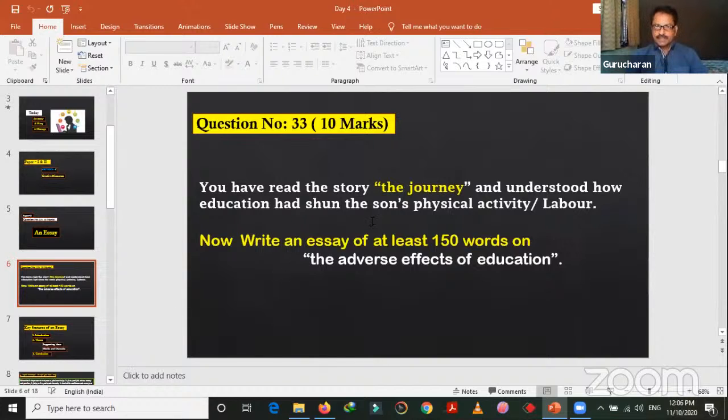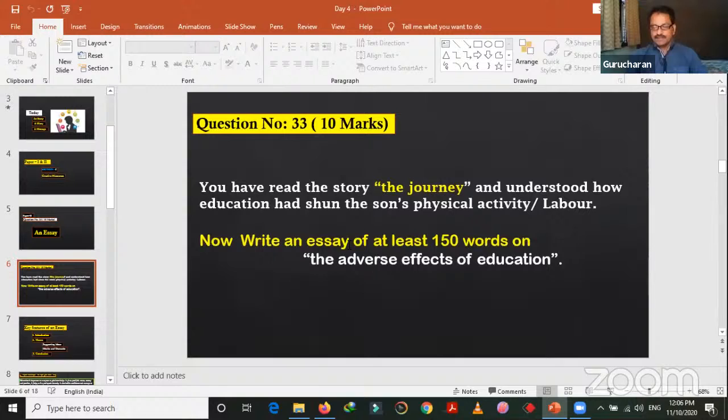You have read the story, The Journey, and understood education had shunned the son's physical activity or physical labor. This is what we read in the lesson. In this lesson, in the beginning, there is a phrase that education had shunned my physical labor. The narrator says, education has shunned my physical labor. That is, it made me weak. Because of my education, higher education, because of my profession, my job, I forgot to do physical activity. I am unable to do physical work.